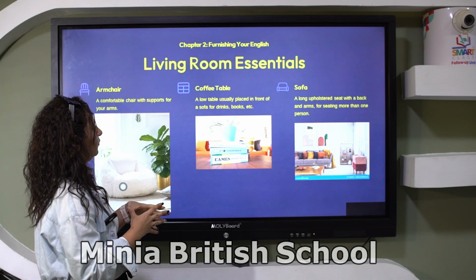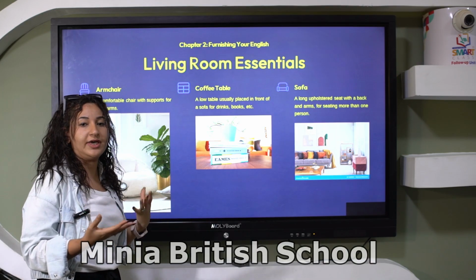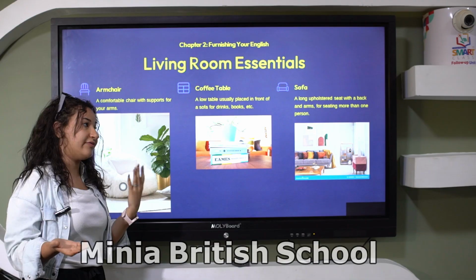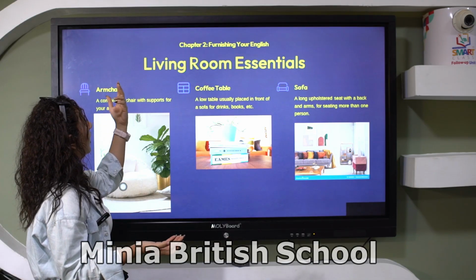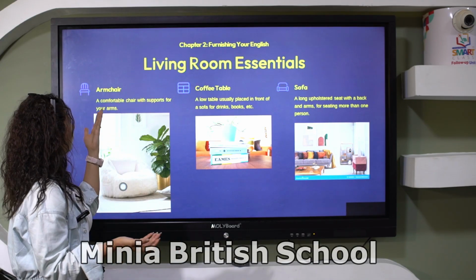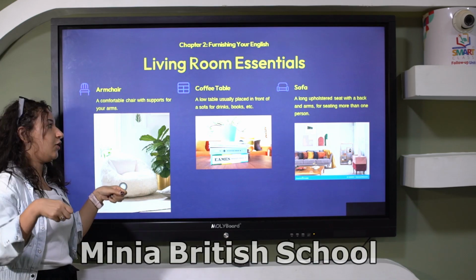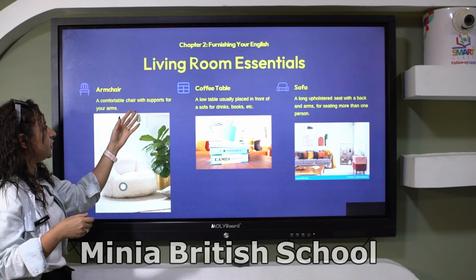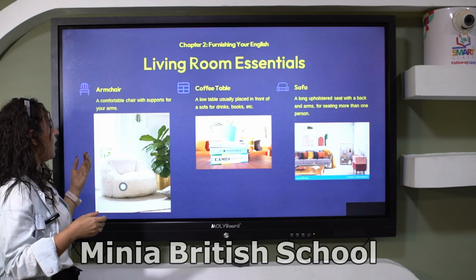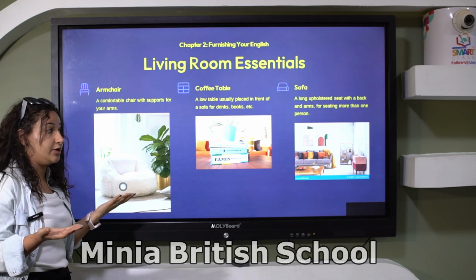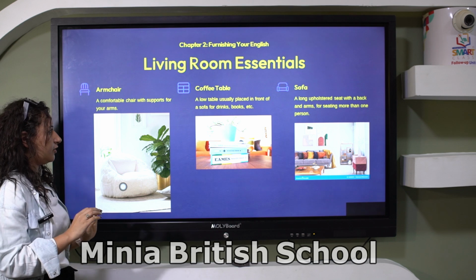Okay, chapter 2, living room essentials. We talk about each part of the house. Armchair. What is an armchair? A comfortable chair with supports for your arms.